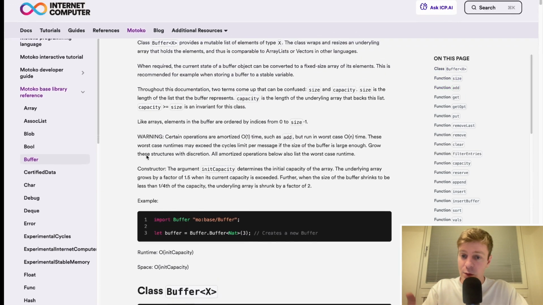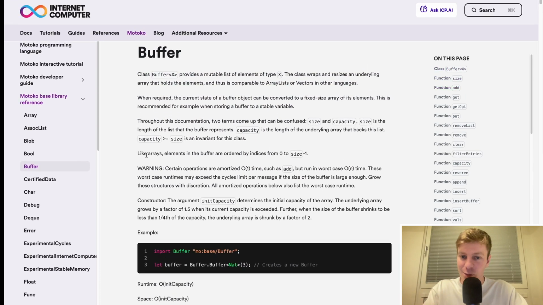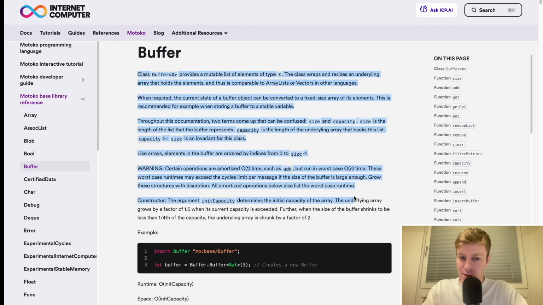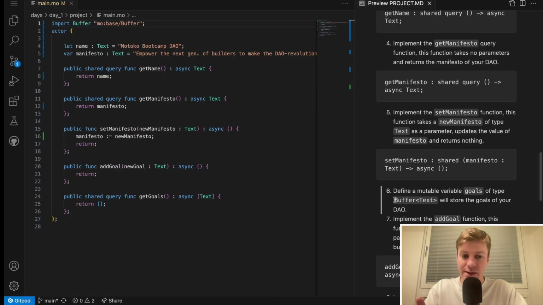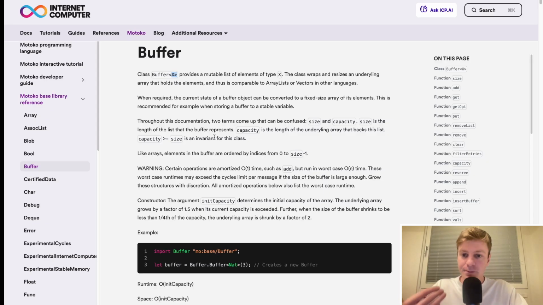But first, maybe we want to take a look at what a buffer is. There is an explanation here. The Buffer in Motoko is a class that provides a mutable list of elements of type X. X here is a generic type. Essentially, you can replace it with text, natural number, Boolean, whatever you want X to be. In our case, it's going to be text, as you've seen here. We are going to store goals in the form of text.